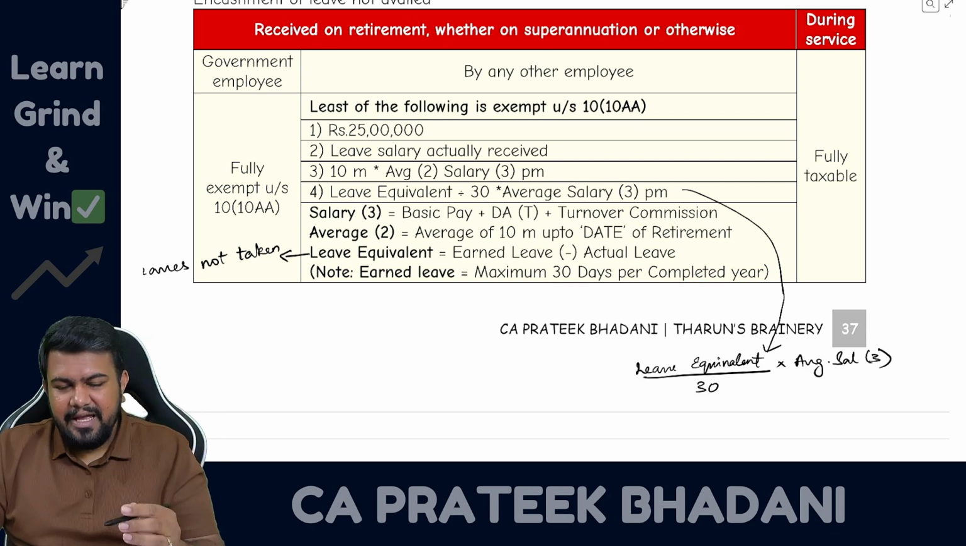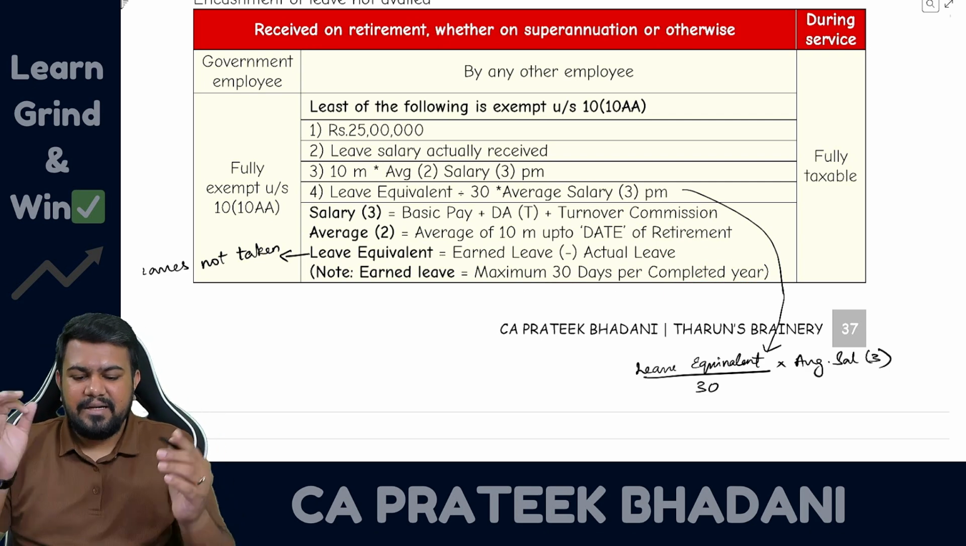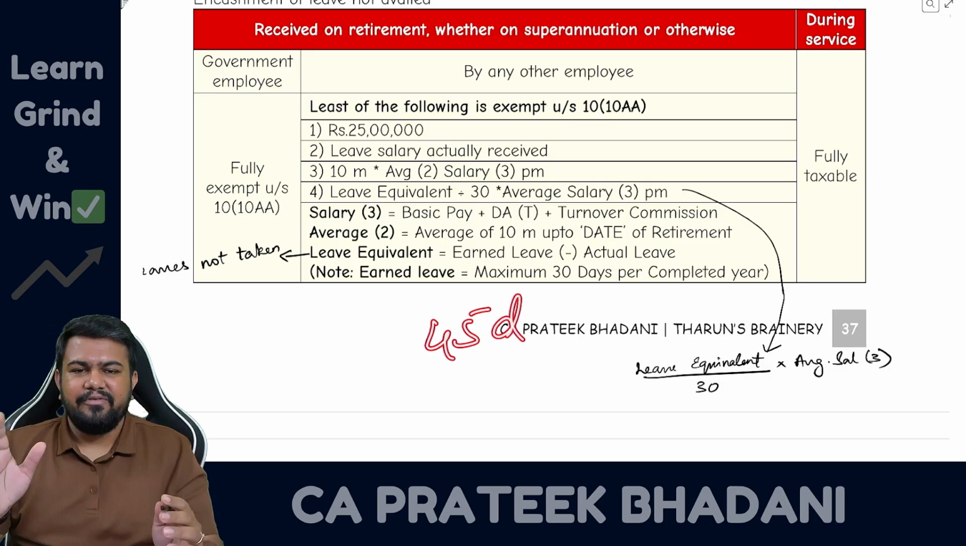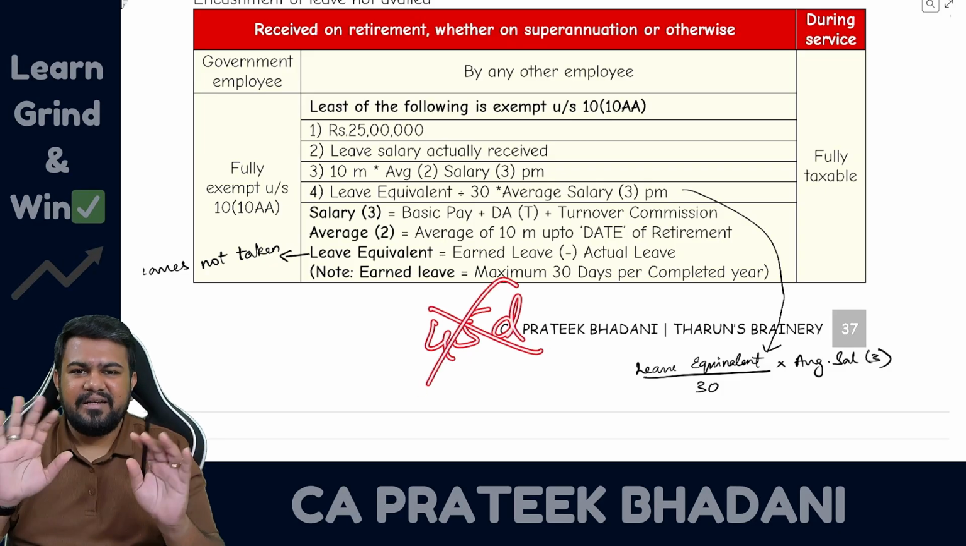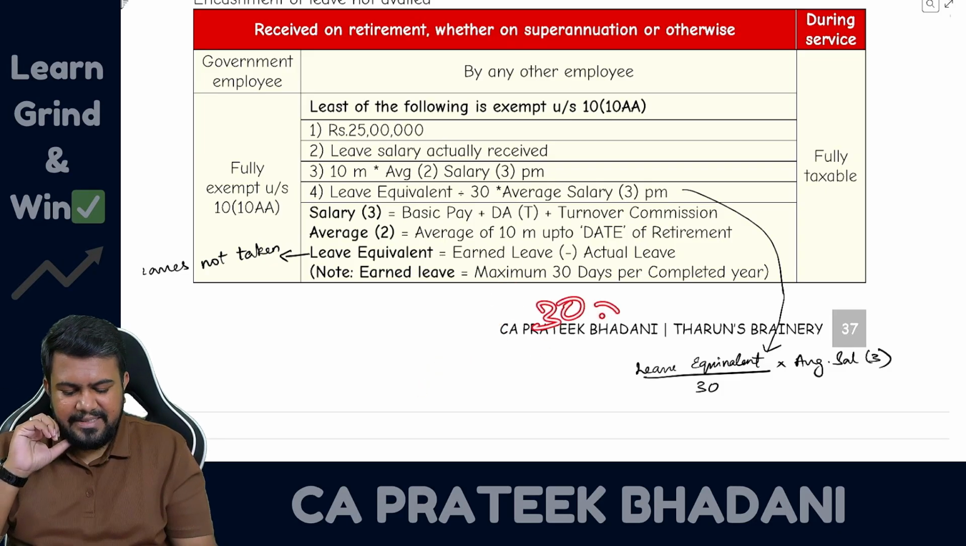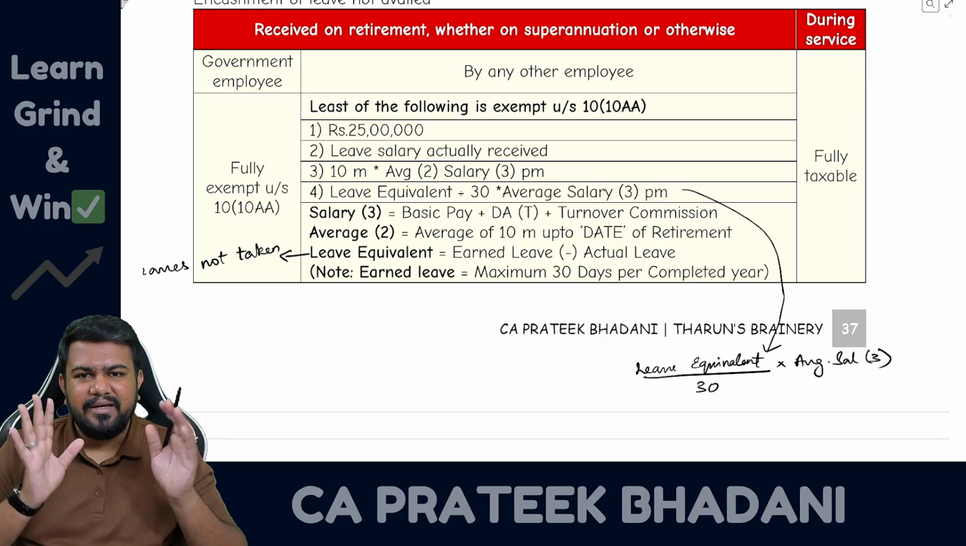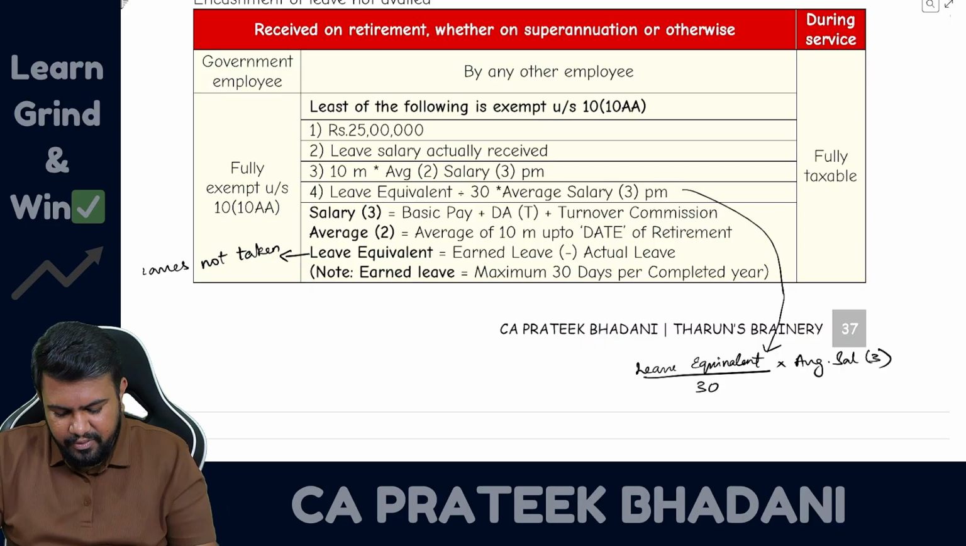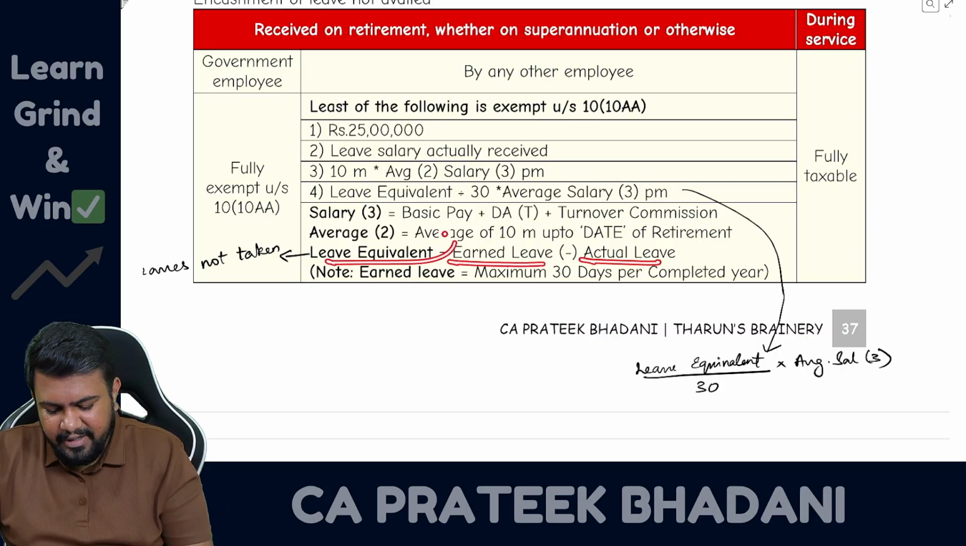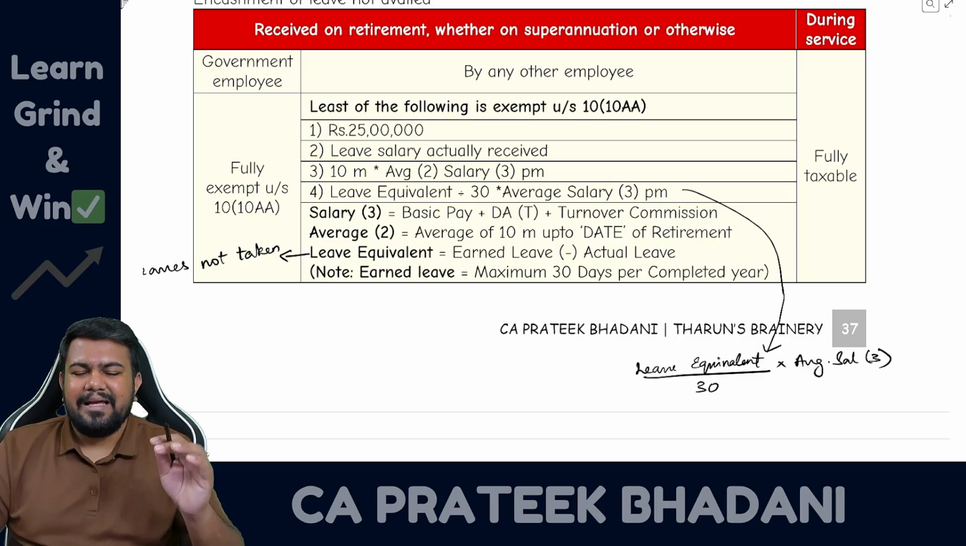So in the question, if it is giving you that the employee has earned 45 days per year as leave, then you should not take 45 days as earned leave. You should take only 30 days as earned leave, and only for completed years you have to take. So earned leave minus actual leave will give you leave equivalent, and in the formula you have to write leave equivalent by 30 into average salary.